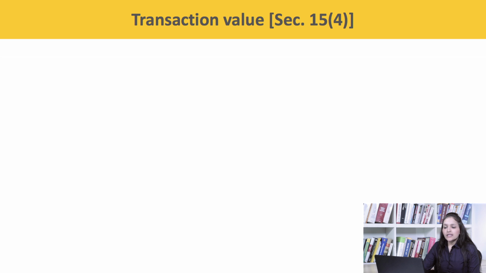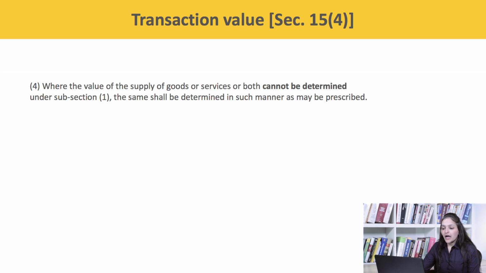So, if any discount is specifically linked to the relevant invoices, then only it will be reduced from the transaction value. Now, section 15 subsection 4 says where the value of supply of goods or services or both cannot be determined under subsection 1, the same shall be determined in such manner as may be prescribed. Now, what can be the cases where the value cannot be determined? It can be where the supplier and the recipient are related, or the price is not the sole consideration, or stock transfers, or barter, etc. So for these, we need to refer to the valuation rules.